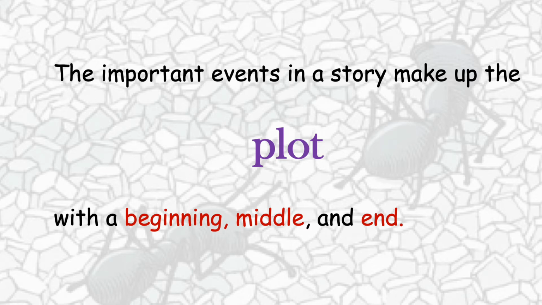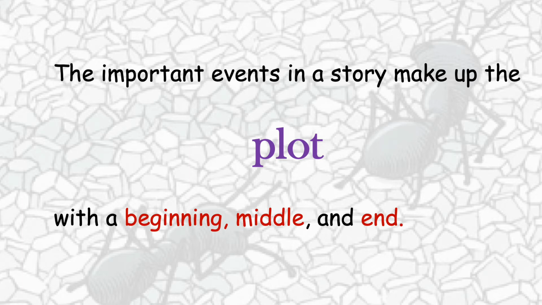This plot has beginning, middle, and end. The events, the actions start in the beginning, and then it has a middle, and then at the end of the story, the events end, right? So this is the plot.